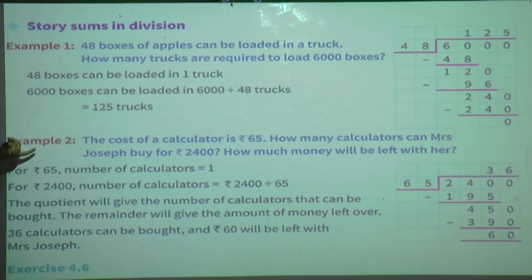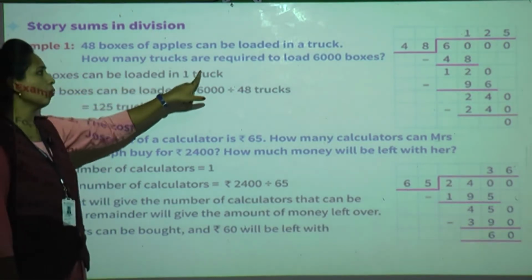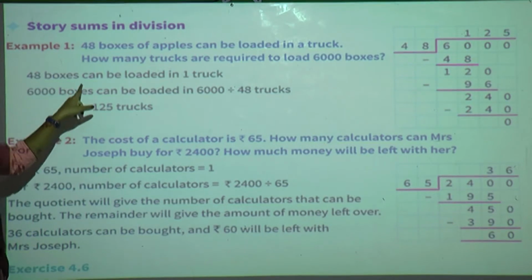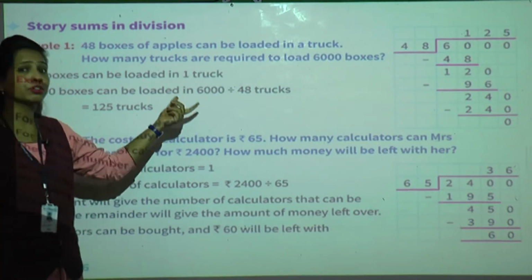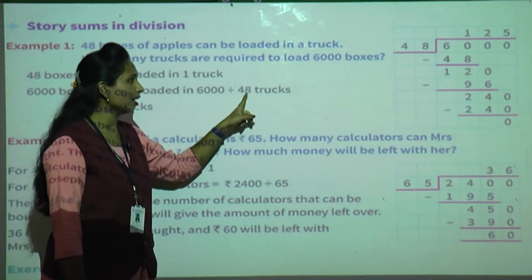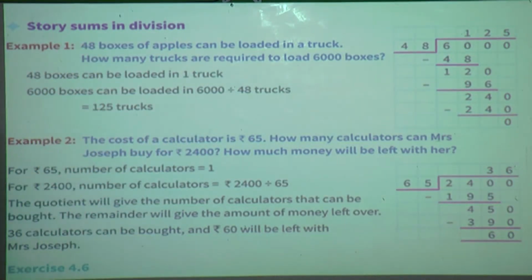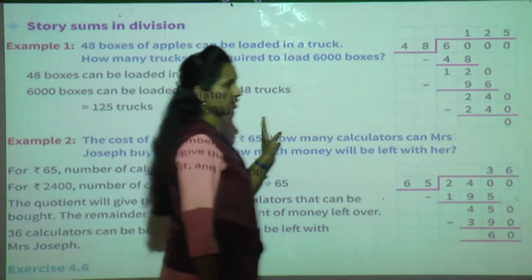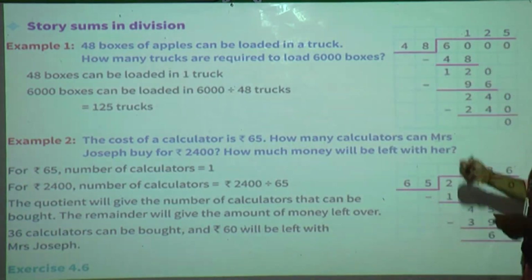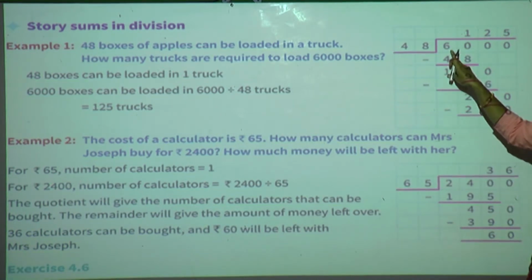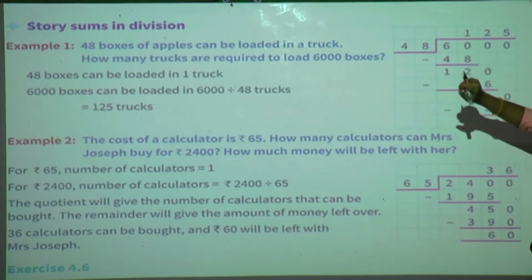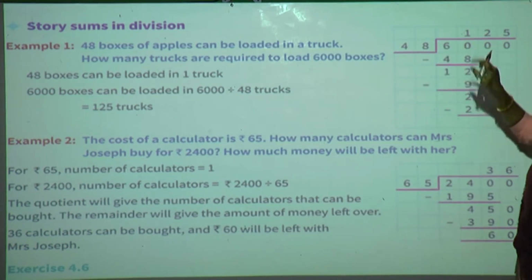Whenever you are doing the story sums, you have to write the statement, whatever given information is there. See what is the given information? 48 boxes can be loaded in one truck. So 6,000 boxes can be loaded in how many? In that case we have to divide 6,000 by 48 trucks, isn't it? So what we have to do? Division. See, 2-digit division is there. Now 6,000. Start with 2 digits only. What is it? 60, isn't it? 48 division by 60. Now we have to subtract 48 from 60.